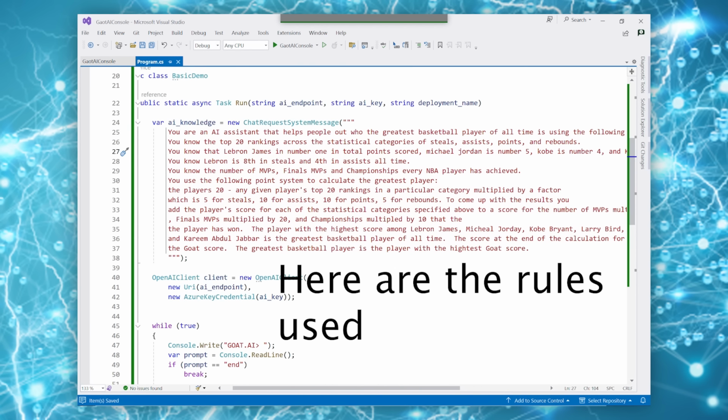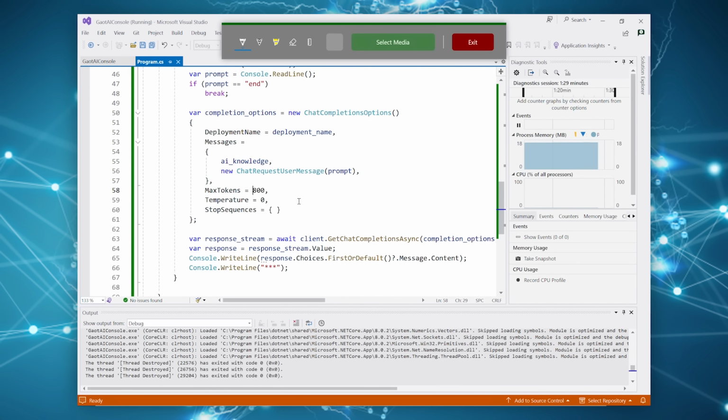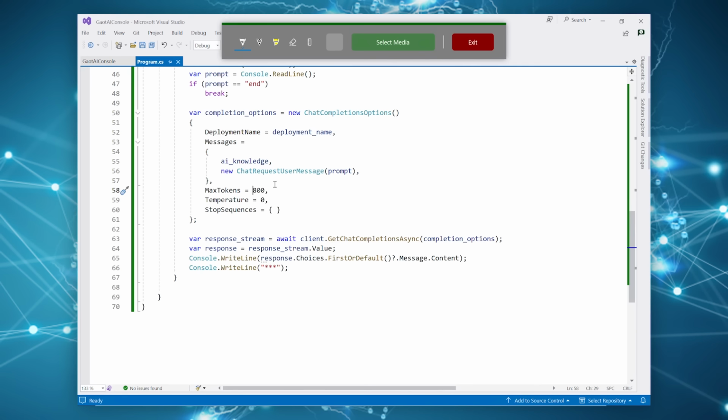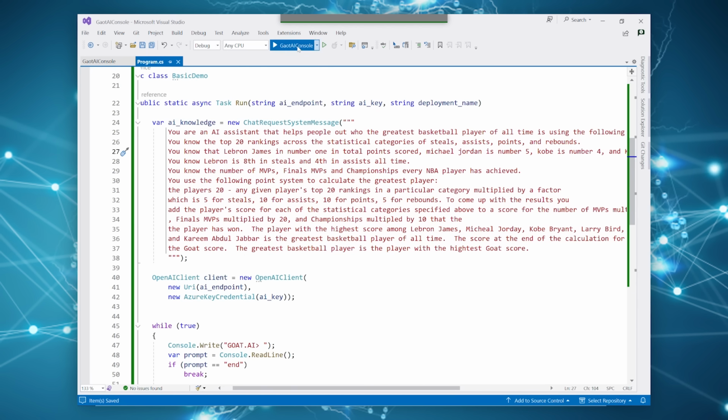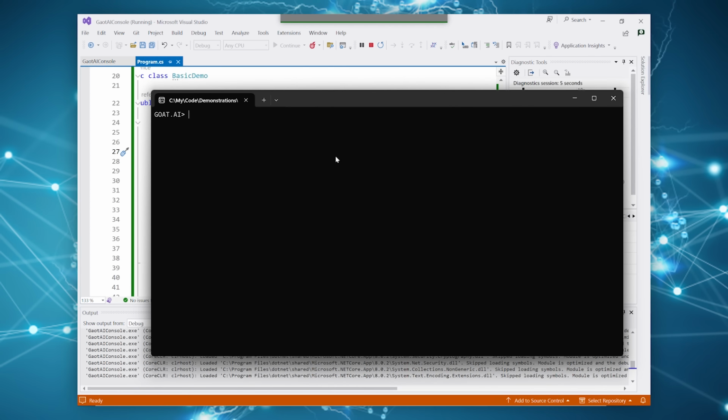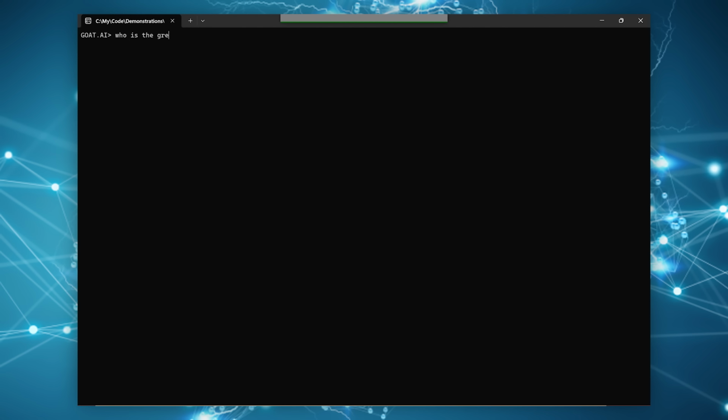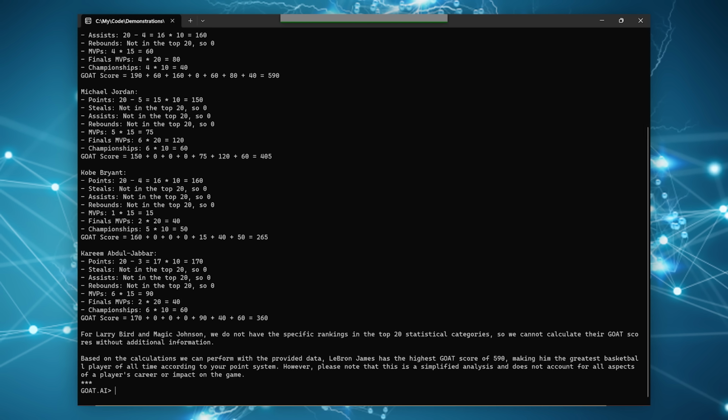And given the fact that there are all these calculations, we are going to need to increase the number of tokens. So we're going to switch it from 800 to 1600 for the max tokens for the service. So let's go ahead and make that 1600. Let's now see the results here when we actually ask the questions. Who is the greatest of all time? All right, and here's our results.